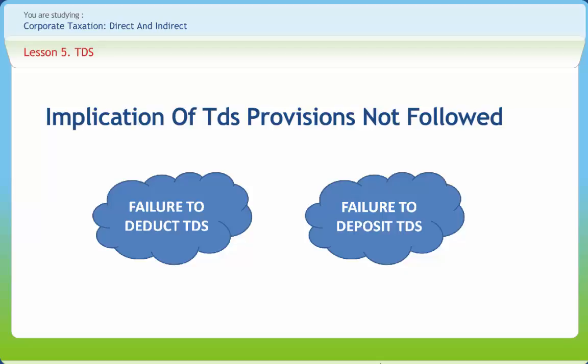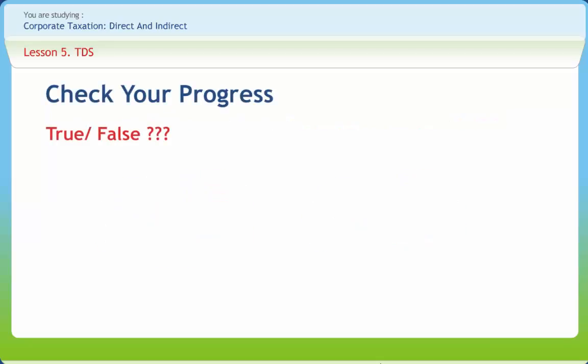Simple interest at the rate of 12% per annum till the date of actual deposit in the government treasury. Rigorous punishment for a term which shall not be less than 3 months and may extend to 7 years, and fine, Section 276B.